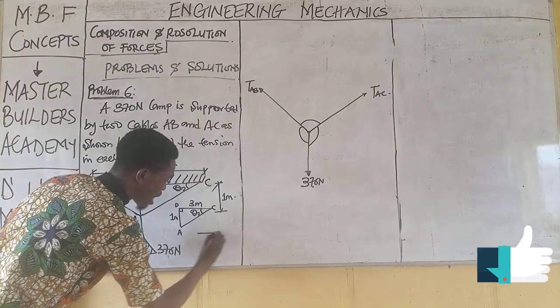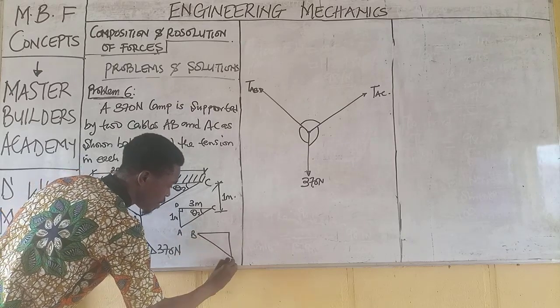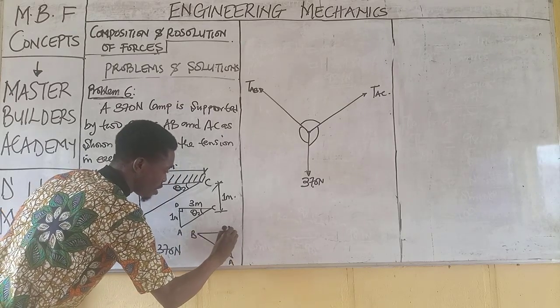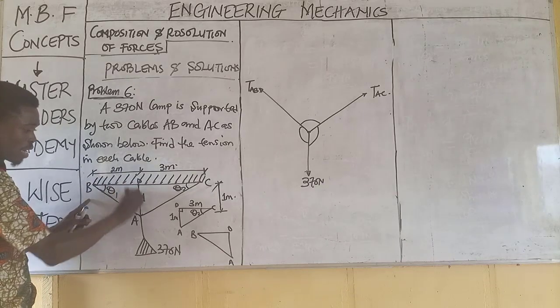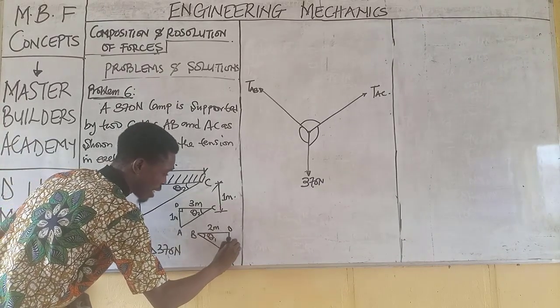Then for the second case, we have something like this. This is point B, this is point A, this is point D. This point, we just take this section now. This is theta 1, and this is 2 meters, while this is 1 meter.